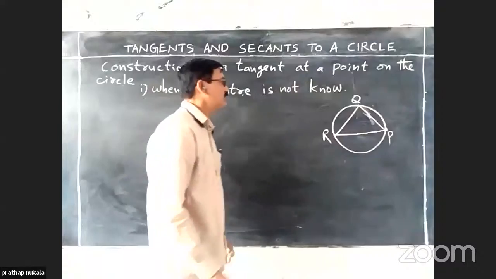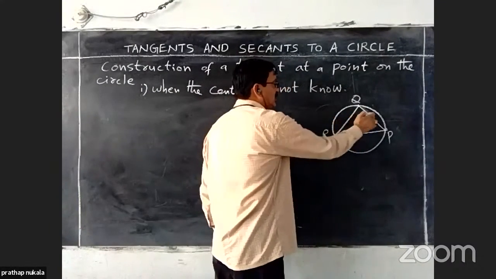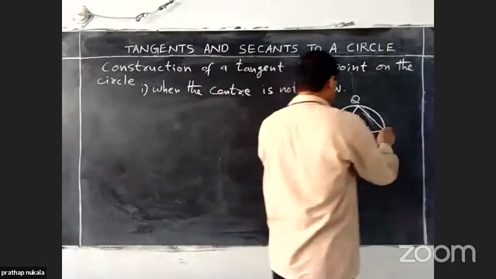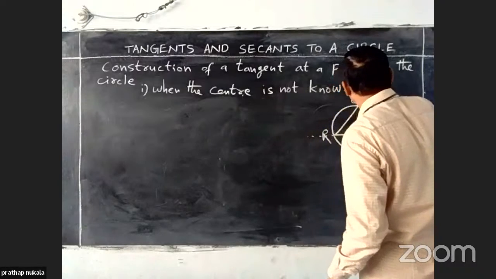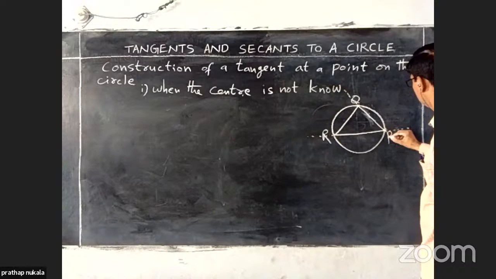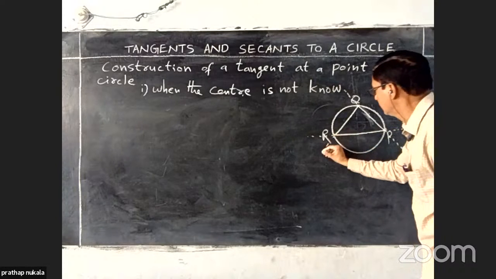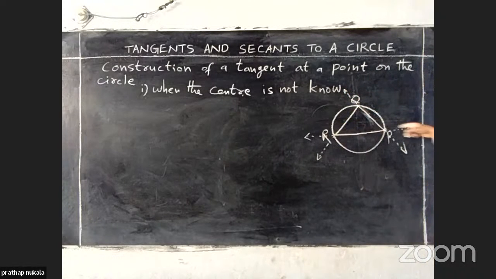If we extend these chords, what are these, PQ, PR or QR?